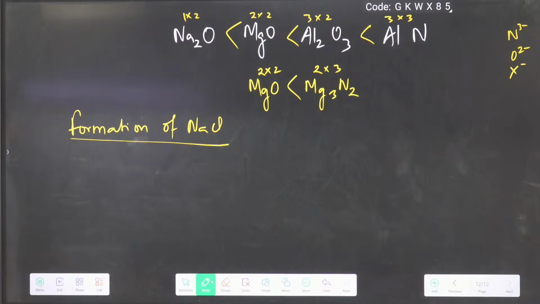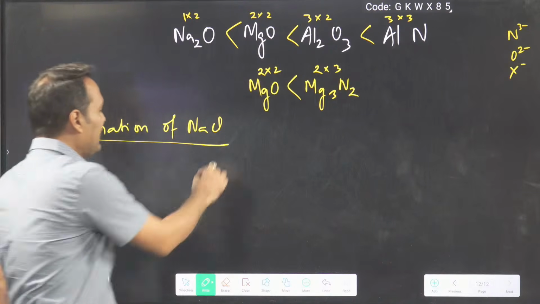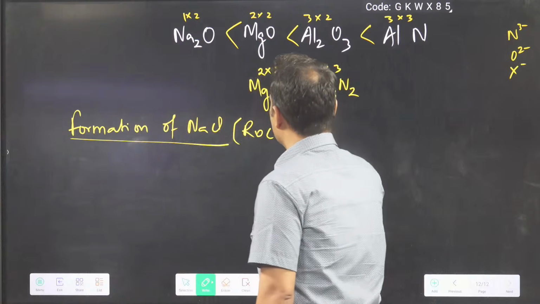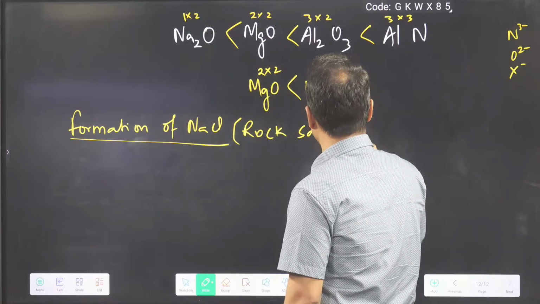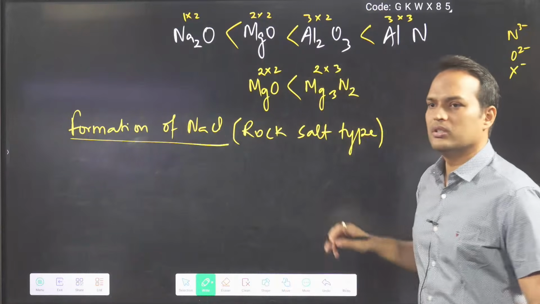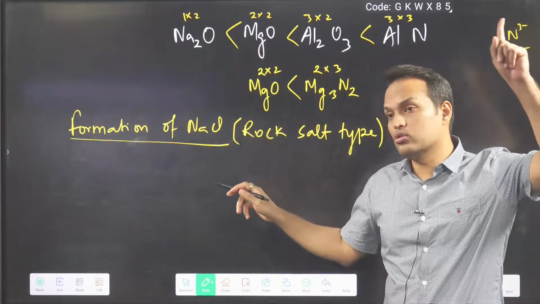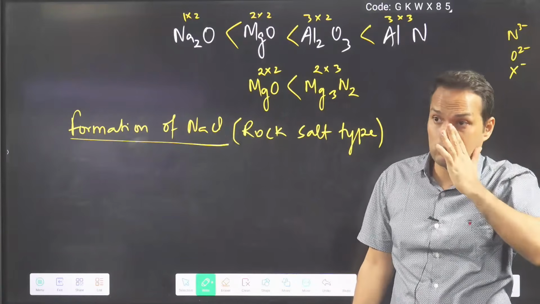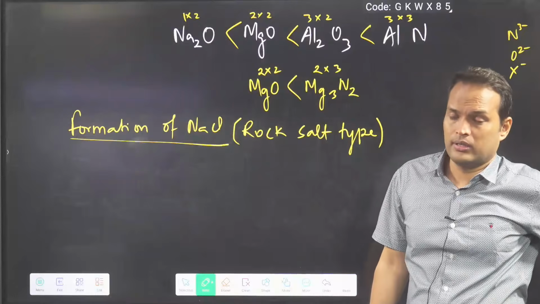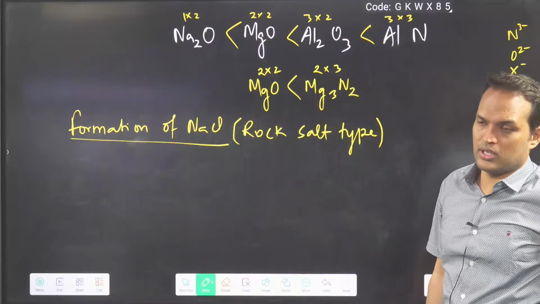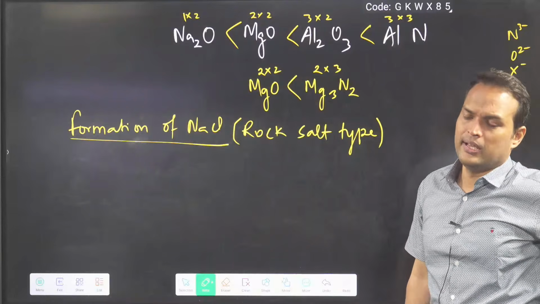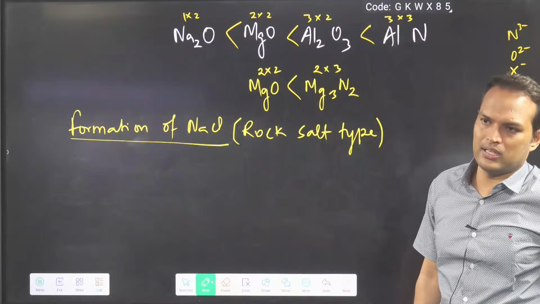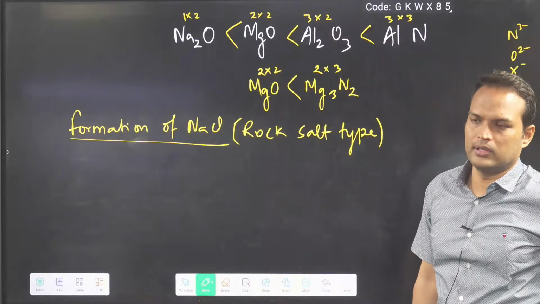Formation of NaCl. NaCl structure is also known as rock salt type. This was from that chapter only, solid state. Rock salt type structure they are saying. Cube will be there, Na plus will be there, Cl minus will be there, and so on. Like this they will say.